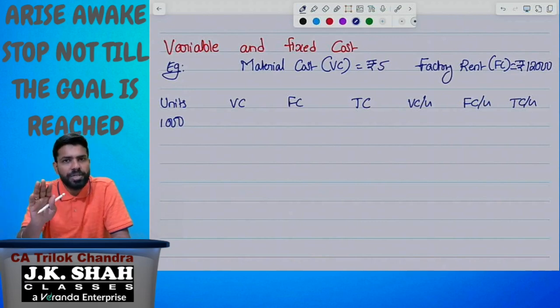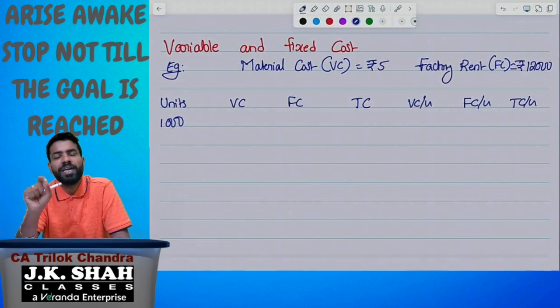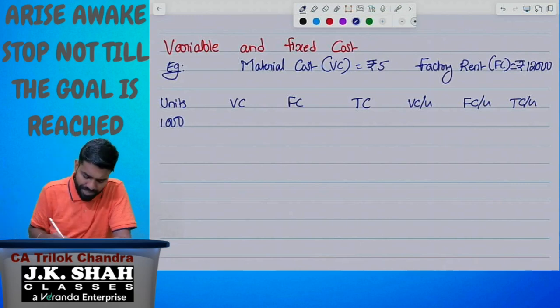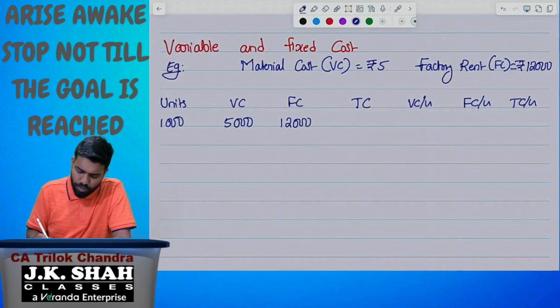To produce 1000 units, how much is the total variable cost? Means 1000 units into variable cost per unit, according to our example, is 5 rupees. So 5 into 1000, 5000. When it comes to fixed cost, it is 12,000. When it comes to total cost, it is 17,000.